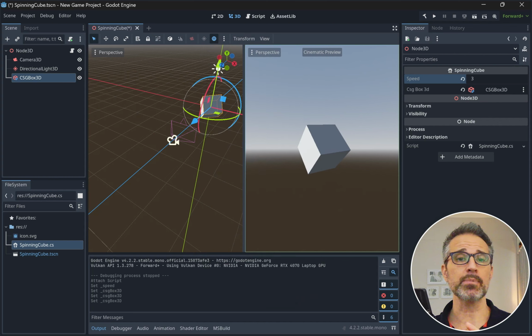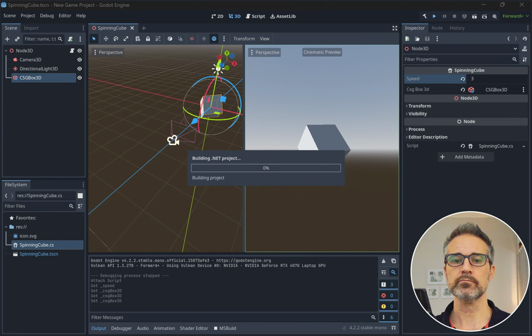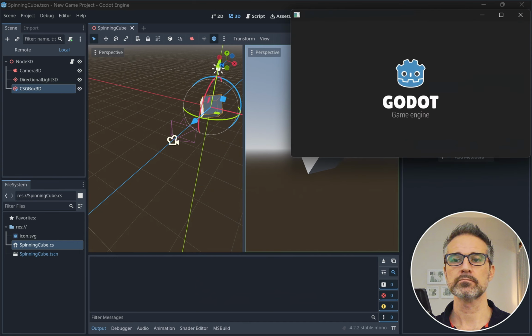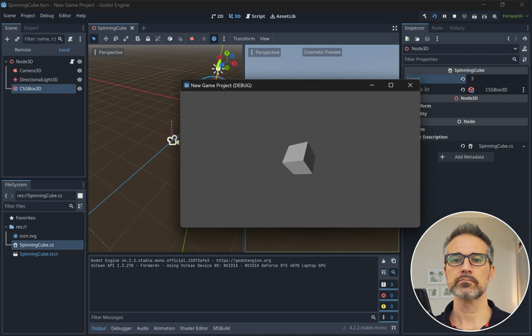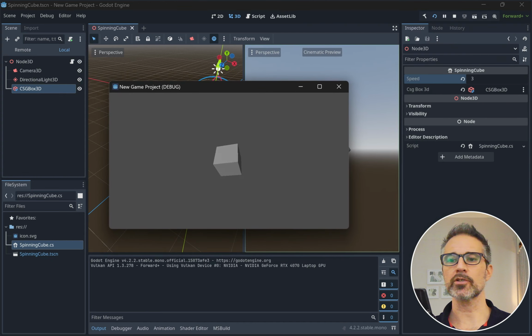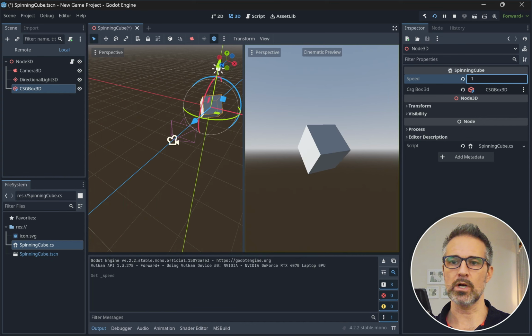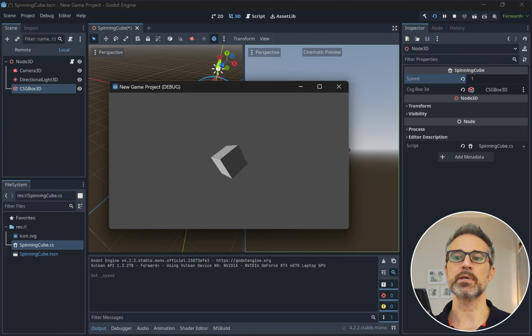And now that it's populated, I'm going to run the scene. So I'll go up in here and hit play. And there we've got our spinning cube. Now, if I change the spinning speed from 3 to 1, there it's going to be spinning slower.